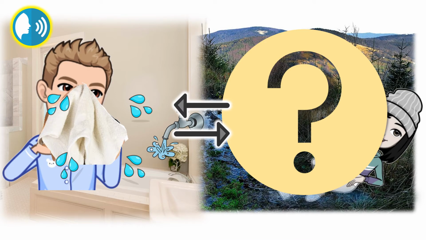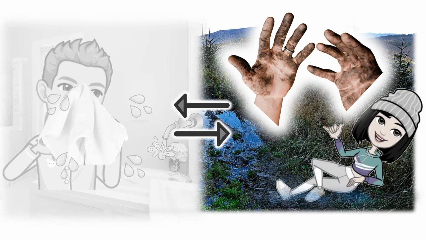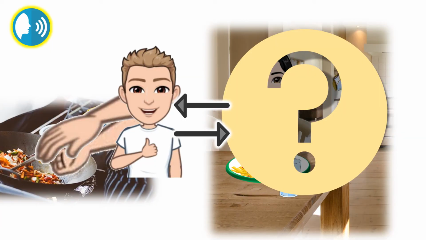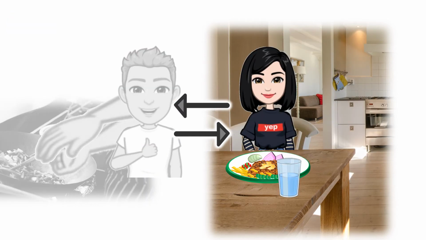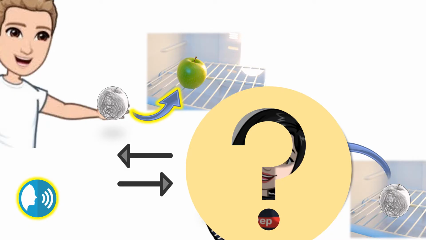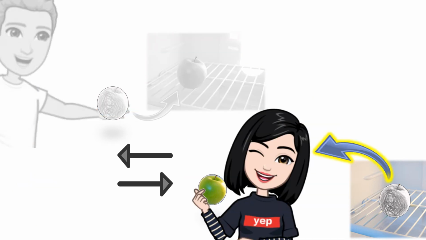What's the opposite of get a wash? Get dirty. What's the opposite of cook dinner? Have dinner. What's the opposite of put the apple in the fridge? Get the apple.